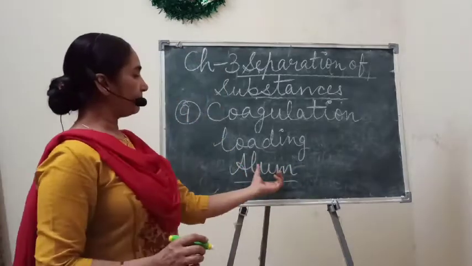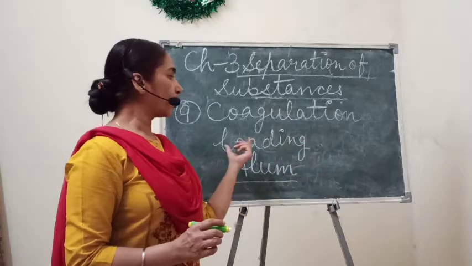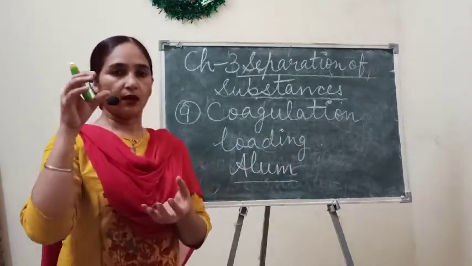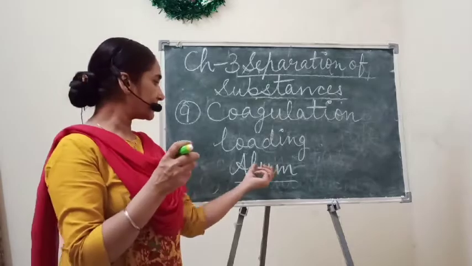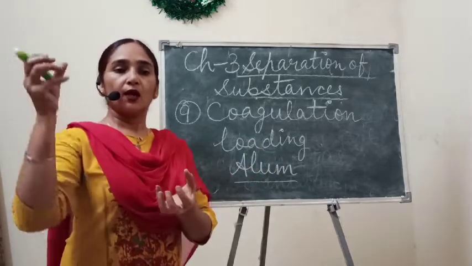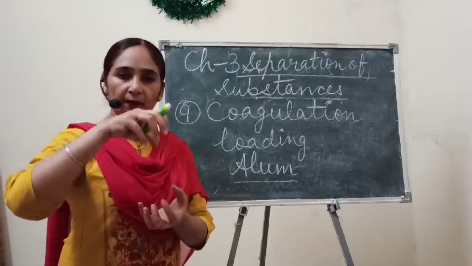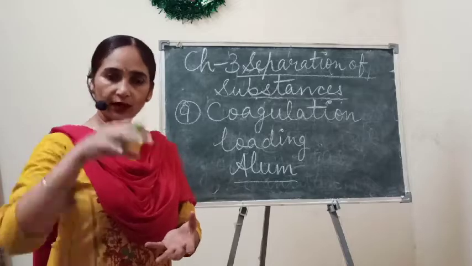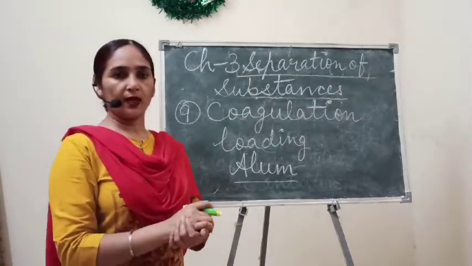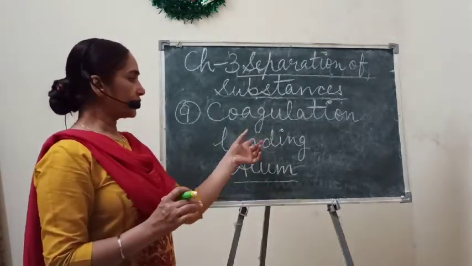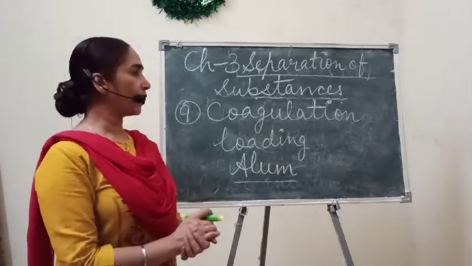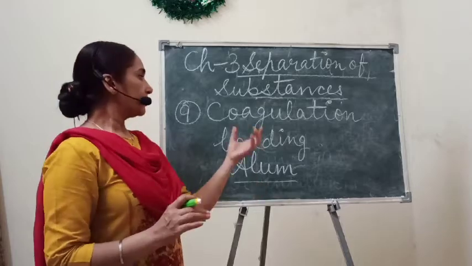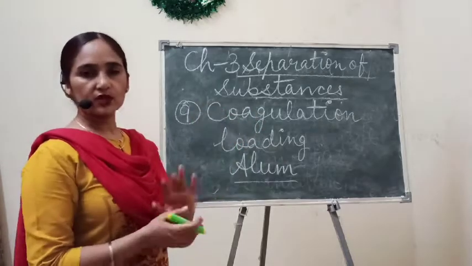Okay, this alum we use for loading purpose. Loading means how we put load. This alum, or fitkari, puts load on the soil particles so that they become heavy and settle down fast or easily. And the method in which this loading process is going on is called coagulation. Understand? This is the coagulation method.